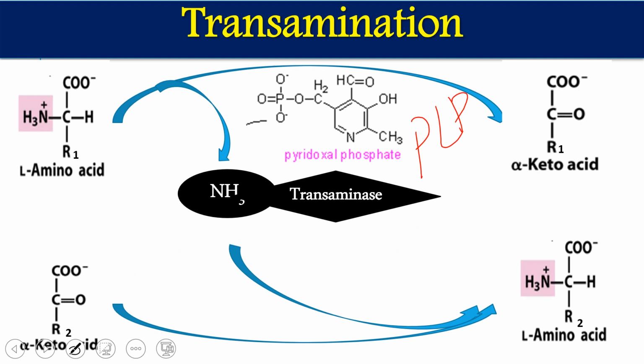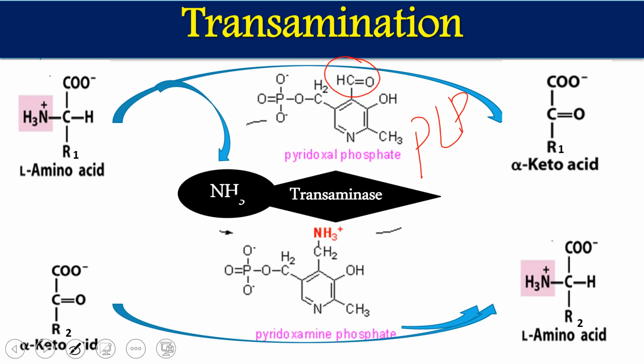In this PLP, we have an aldehyde group. In the first reaction, this aldehyde group accepts the ammonia and is converted into pyridoxamine phosphate. So here you can see this ammonia has been taken. The first reaction is that the amino acid reacts with pyridoxal phosphate. Ammonia is removed from the amino acid and associated with this aldehyde group, and ultimately pyridoxal phosphate is converted to pyridoxamine phosphate, and the amino acid is converted to keto acid.